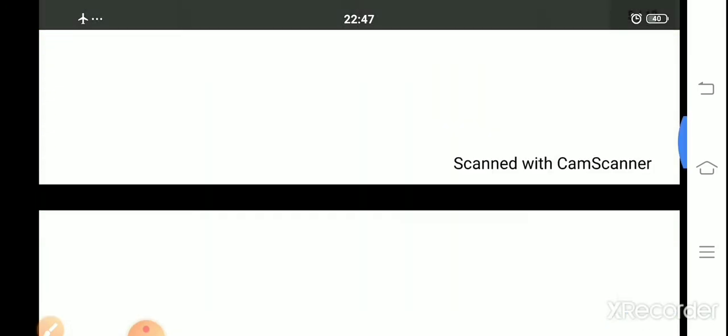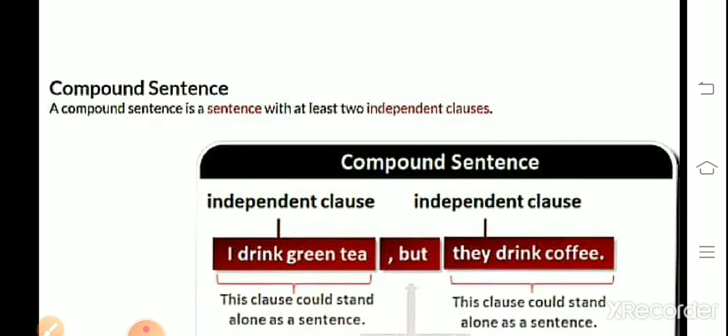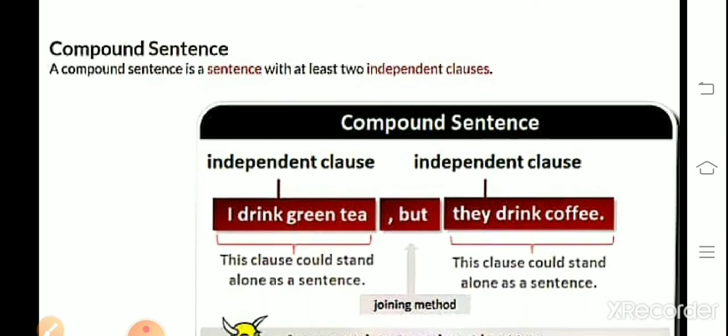Clear? So, the second one is the compound sentence, which has two independent clauses. Let me take one example. I drink green tea, but they drink coffee. Independent clause: I drink green tea. It has a complete sense. But we have used the conjunction but, and after that we have added one more sentence, they drink coffee, which also has a complete sense. I drink tea, but they drink coffee.